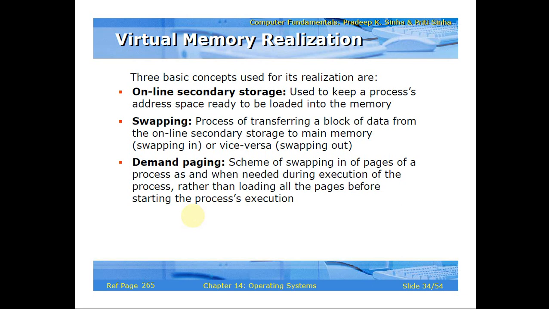Because in one particular software there are different kinds of files, out of which DLL files will be there, exe files will be there, and some supporting files will be there. So the operating system will load the important files into the memory first. Only when some other files are needed, it will load them into the memory.